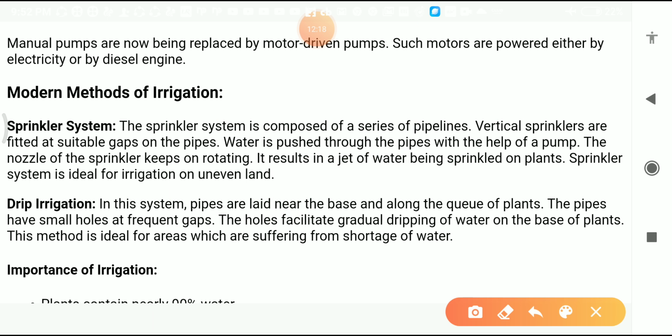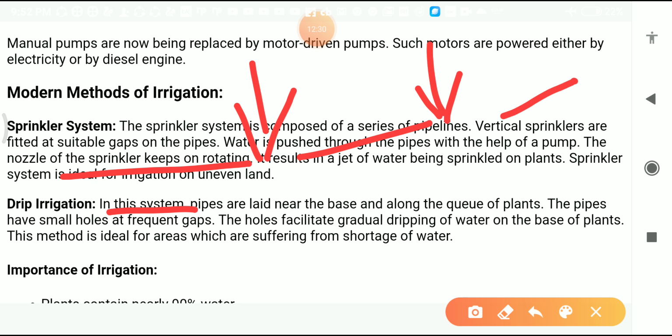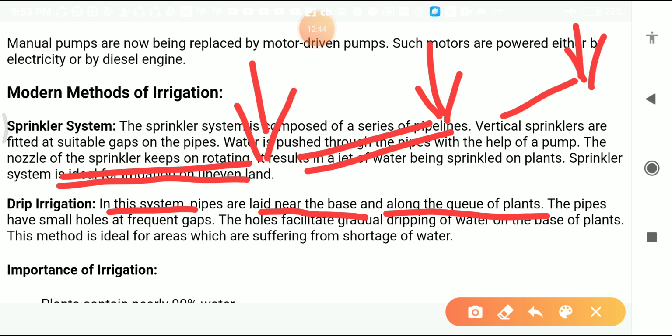Another is drip irrigation. In this system, suppose this is the plant, and pipes are laid near the base and along the rows of the plants. Rows of plants means plants are arranged in lines like that, and pipes are laid here. The water which flows inside these pipes goes drop by drop to all these plants.